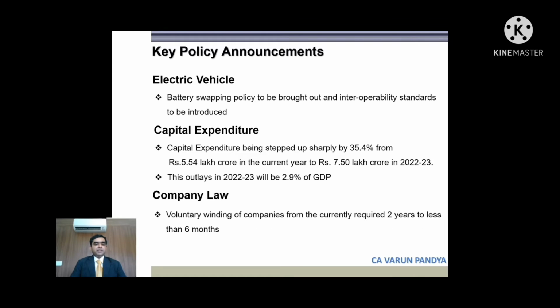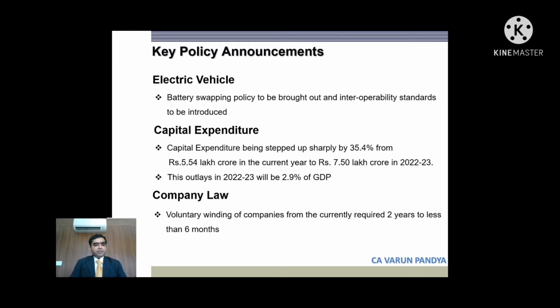Electric vehicle. Battery swapping policy is to be brought and interoperability standards are to be introduced. Capital expenditure has been stepped up sharply by 35% in current budget. This will be total outlay of around 2.9% of GDP. There are some changes proposed in company law, whereby voluntary winding up of company period would be reduced to around 6 months from existing 2 years.